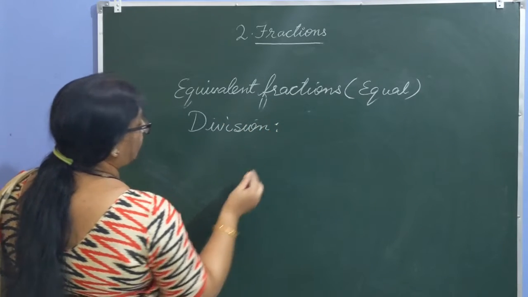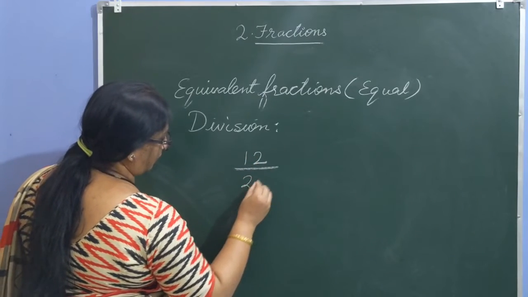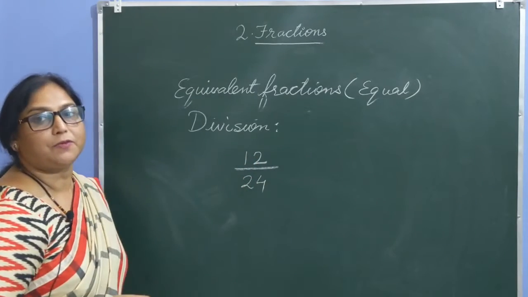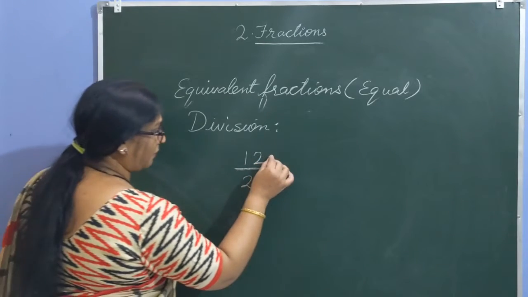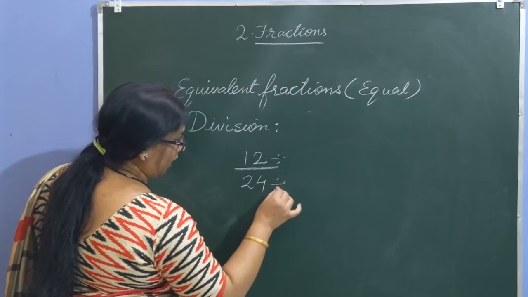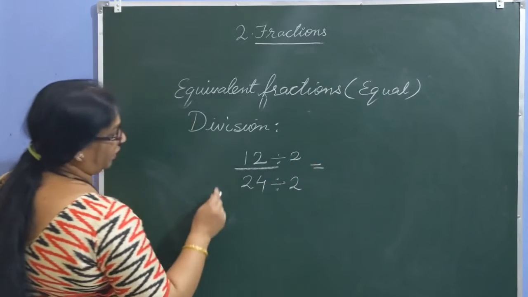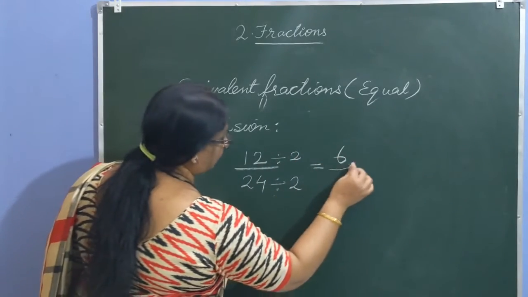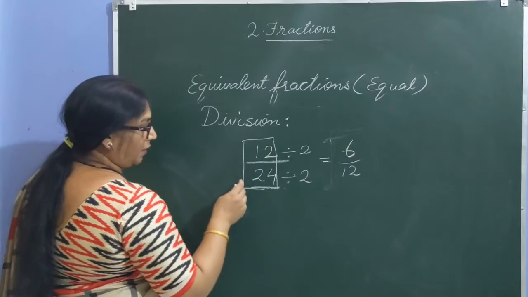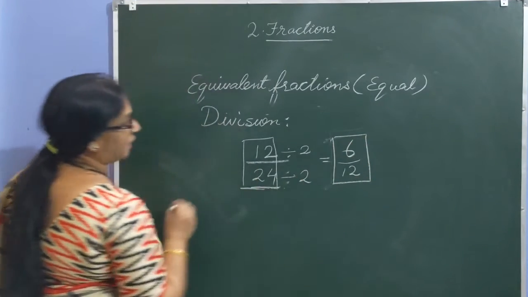In this case, children, if I take a small number 12 by 24 and the question is to find two equivalent fractions using the division method. Suppose I divide the numerator and denominator by the same non-zero number, 12 divided by 2 is 6, 24 divided by 2 is 12. So here 12 by 24 and 6 by 12 are equivalent fractions.